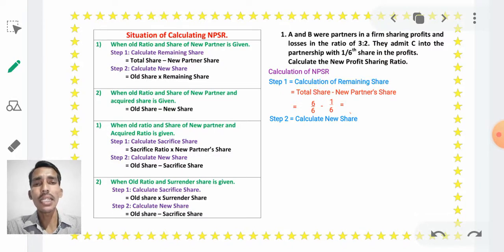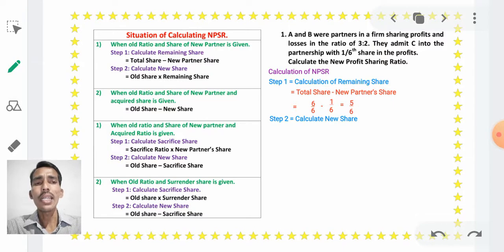In 6 rupees, if we give 1 rupee to C, then what will be the remaining share or remaining profit? 5/6. It is called the remaining share. Is it clear?